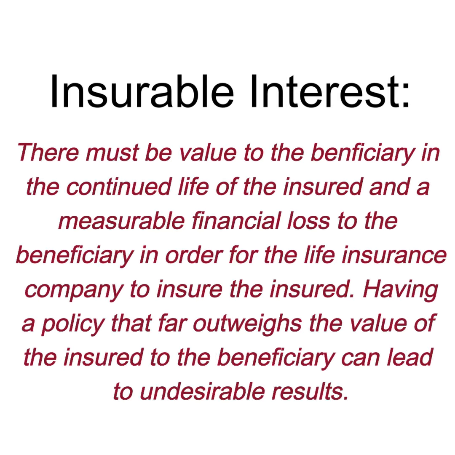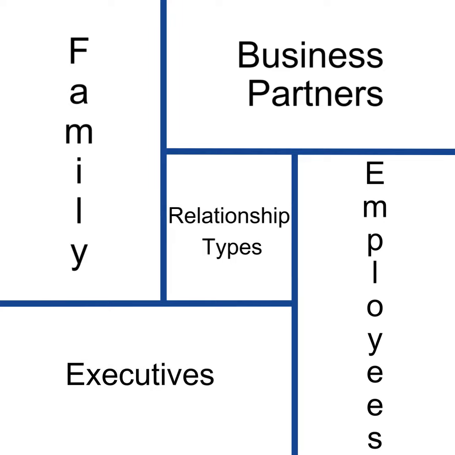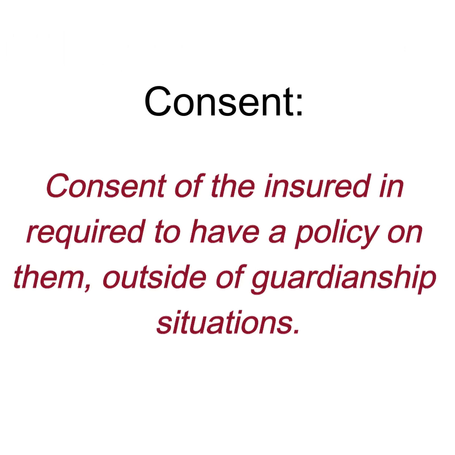This requires an insurable interest, which means that there has to be some benefit for the continued life of the insured for the beneficiary, and there has to be some measurable loss for the beneficiary upon the insured's death. You'll usually see these kinds of relationships between family members, business partners, and high-paid employees and executives. Outside of situations like a parent and child, you will be required to get the consent of the insured in order to pull out a policy on them.